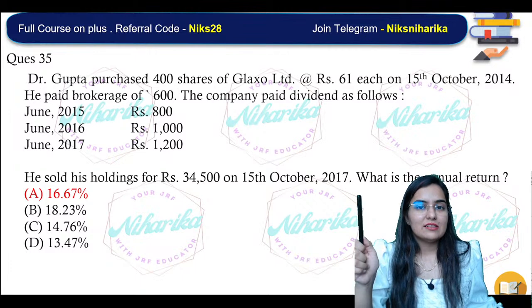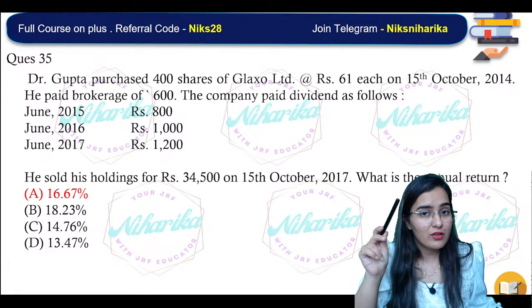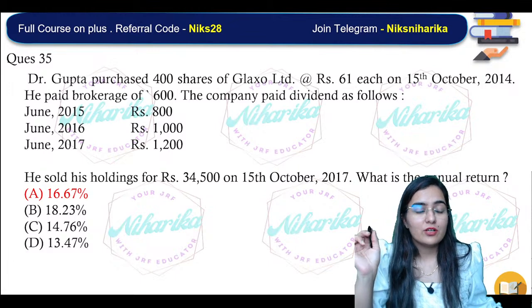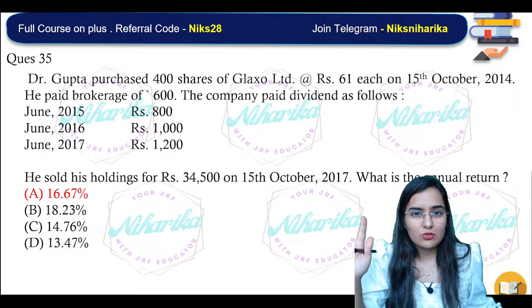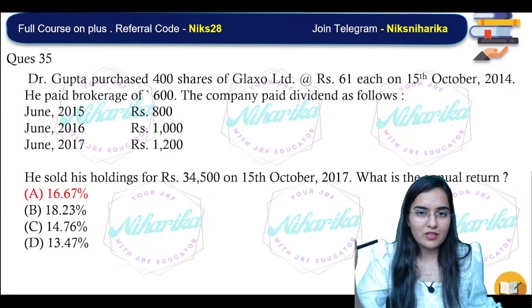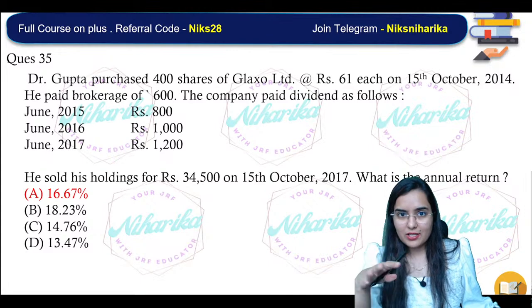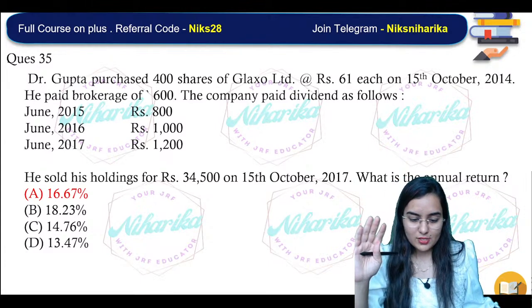This formula I have taken from our business finance. I hope you remember where we were calculating P0, how much appreciation and how much benefit in the portfolio. Somewhere I have written dividend plus capital appreciation divided by total cost.